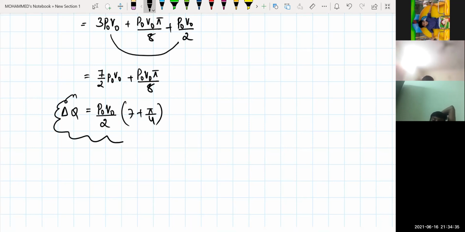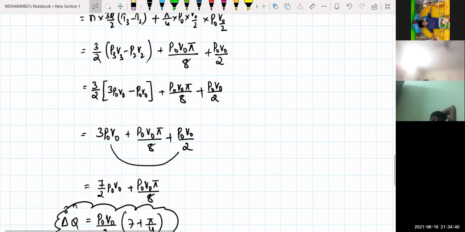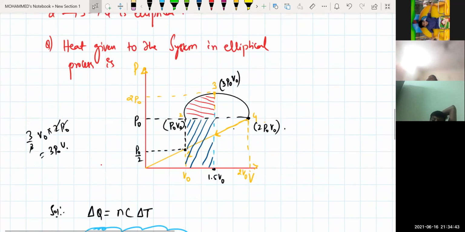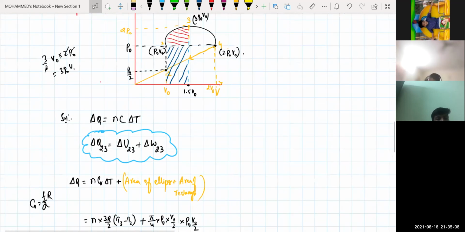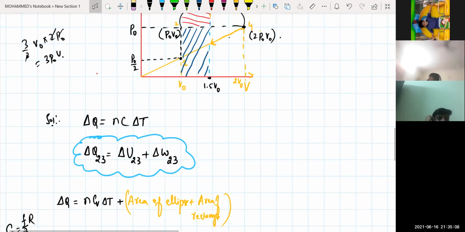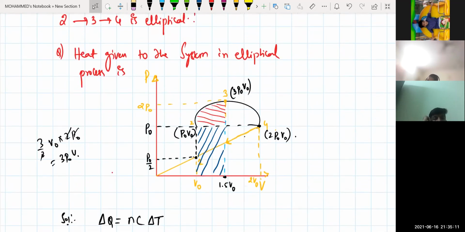Delta Q is equal to P naught V naught divided by 2 into 7 plus pi by 4. Got an idea how to do such type of equations? It has a lot of concepts related to this one. You have got everything in this one. Only thing is you need to be a little bit careful about your diagram, areas, and positive negative conditions, and everything will be easy for this basic condition. Is it clear? Any doubt in this one? If you have any doubt, please let me know.